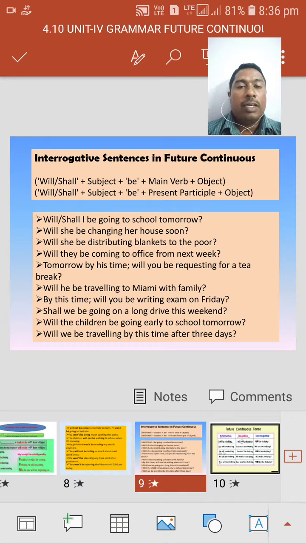Here we have yes-no type questions. Will I be going to school tomorrow? Shall I be going to school tomorrow? Will she be changing her house soon? Then next sentence: will she be distributing the blankets to the poor?